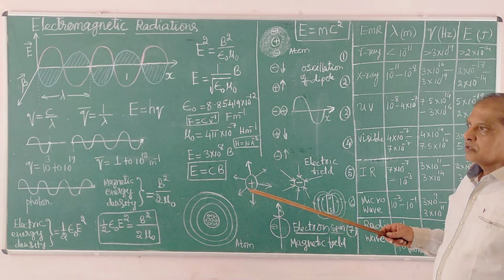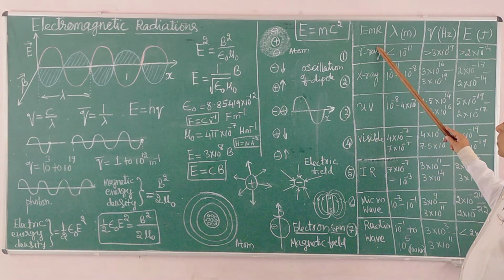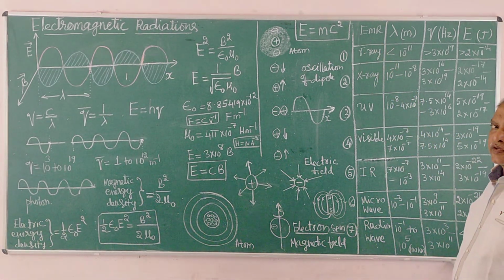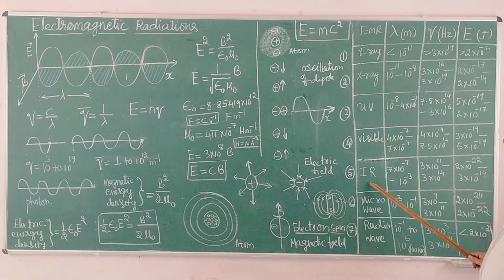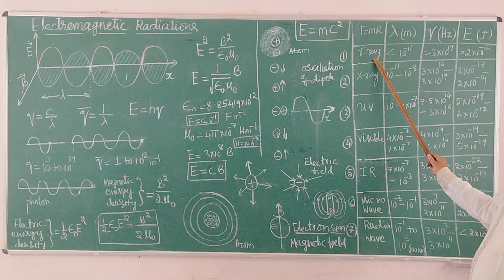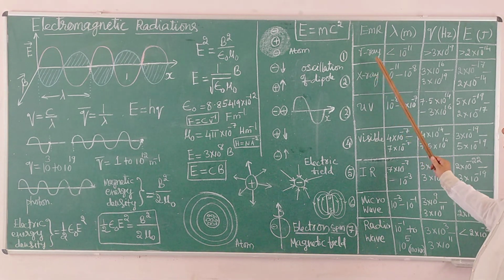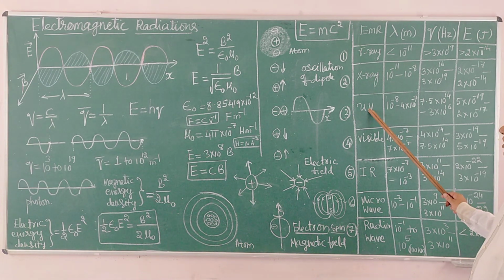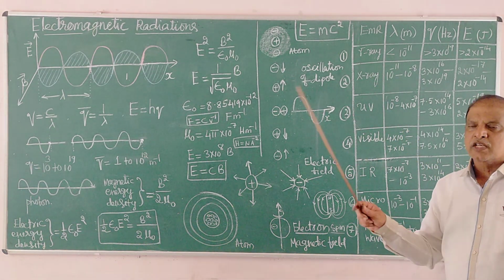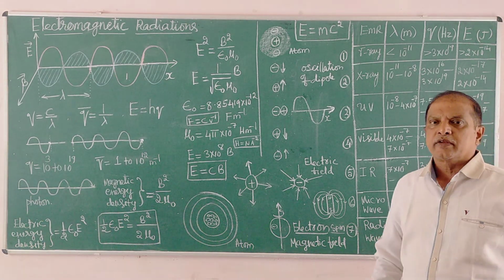That is the reason the solar energy you receive consists of all these electromagnetic radiations: gamma ray, X-ray, UV ray, visible ray, IR, microwave, all these radiations. We know these are not suitable for living beings. Gamma rays, intense radiations, cause tissue damage.